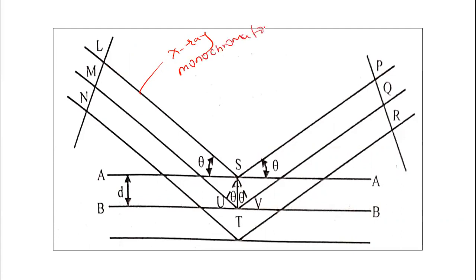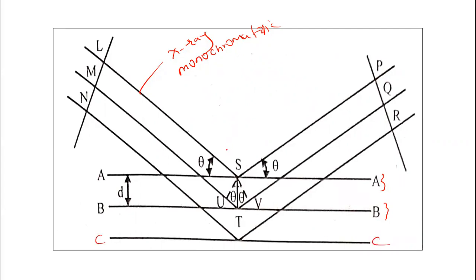A monochromatic beam of X-rays strikes the surface of the crystal, which consists of a number of parallel planes like this. This is the AA plane, the BB plane that we have already explained, the 100 plane, 110 plane, 111 plane. In the crystal system, such types of planes are available. Suppose that this is CC, like that.